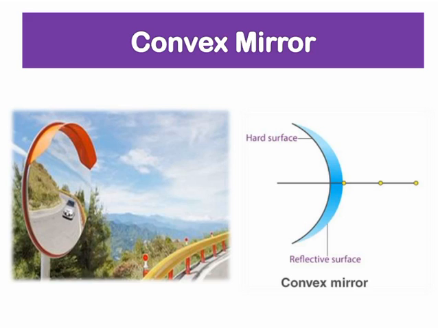Let us start our class today. Convex mirror. A convex mirror is a type of spherical mirror in which the reflecting surface is the bulged-out portion of the sphere. In this type of mirror, the reflecting surface bulges out towards the incident light source. Because of their shape, the incident light is reflected outwards, or diverged. Thus, they are also called diverging mirrors, and they are not used for focusing light.